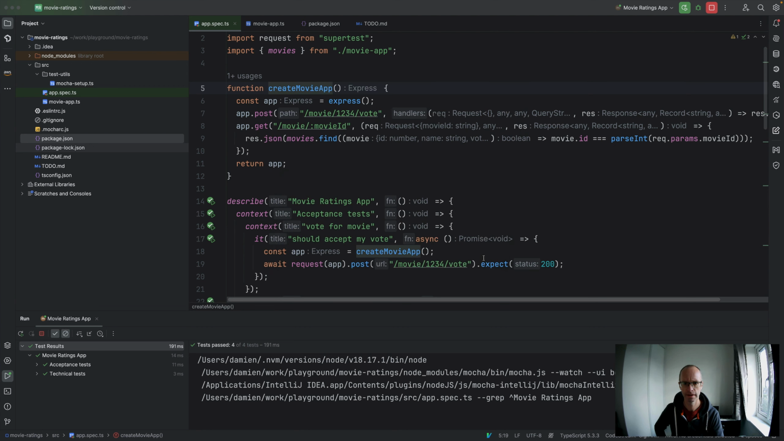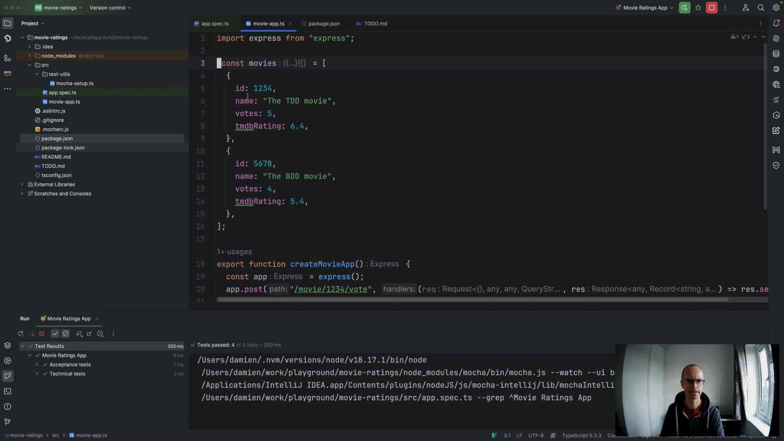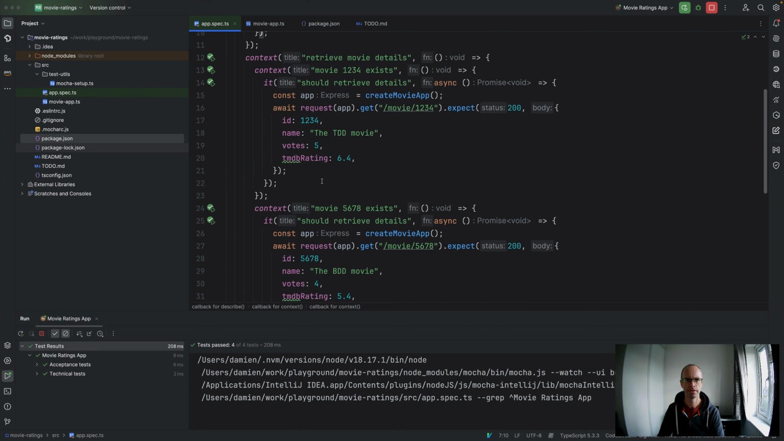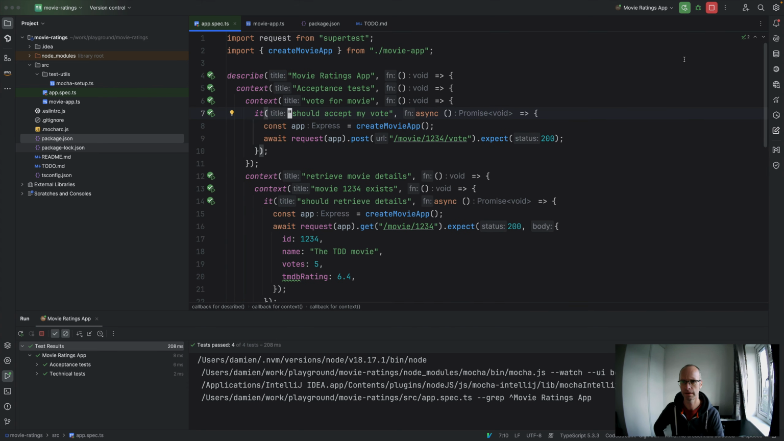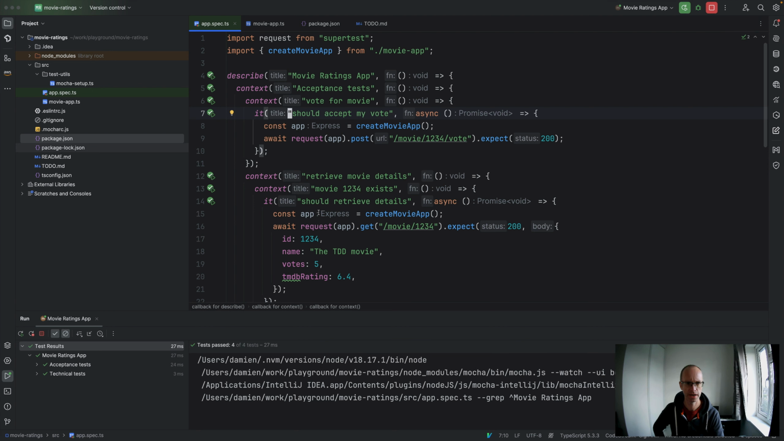Move to there. So we don't need to export that now because that's a local value. Go back into here. That should all still pass. Let's check that. All of our tests still pass.